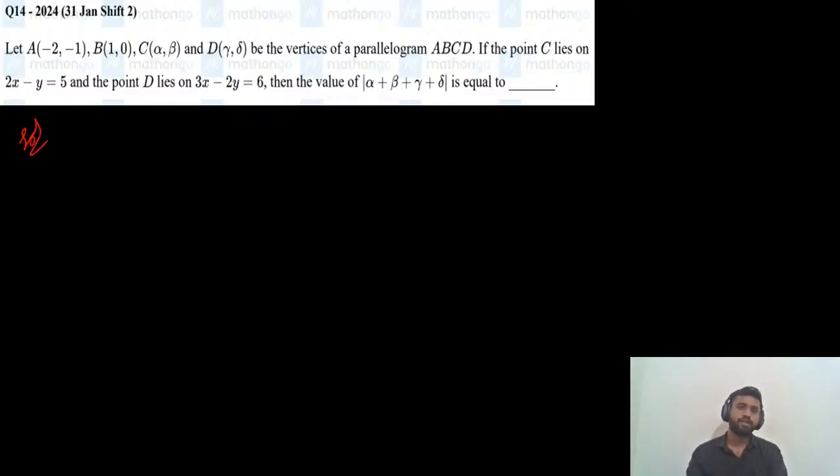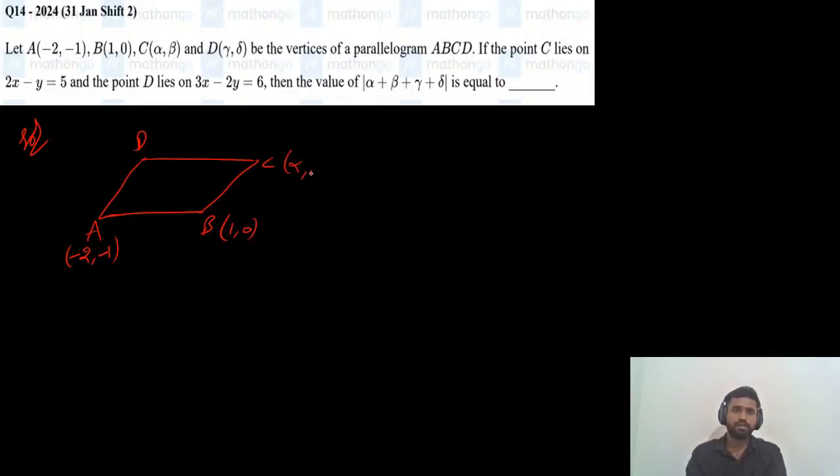4 points are given. 4 points are the vertices of a parallelogram. So just draw a simple diagram of a parallelogram. Okay. So this is A and this is B. This is C and this is D. So A point is minus 2 comma minus 1 and B is 1 comma 0. C is alpha comma beta and D is gamma comma delta.